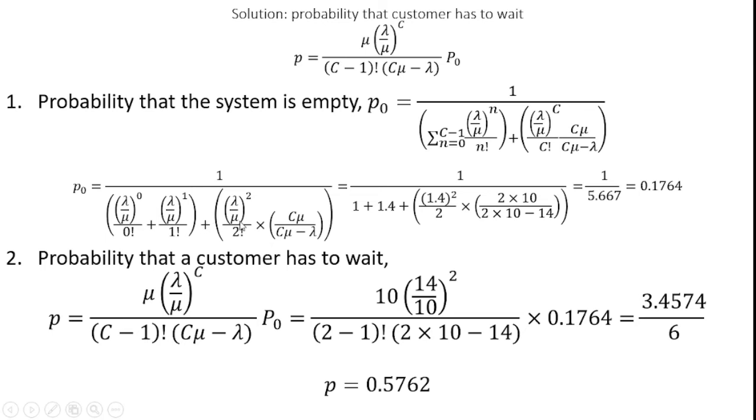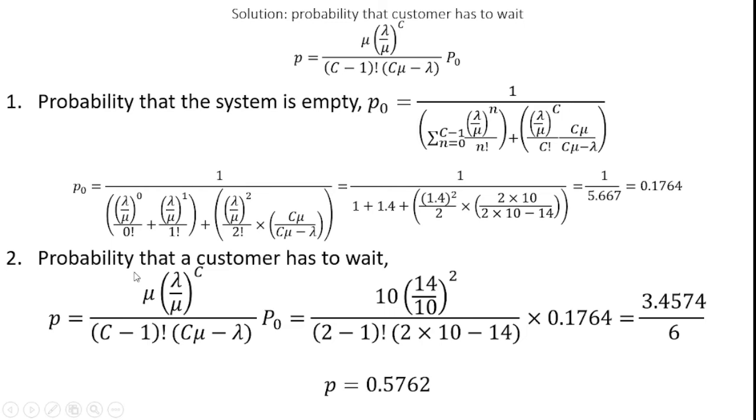After that I can substitute the other values. Here C, the number of service stations, is 2, so lambda by mu power 2 divided by 2 factorial into C value, which I already know, 2 into mu is 10, divided by 2 into 10 minus 14. Likewise, from this I can get 1 divided by 5.667 is equal to 0.1764. So the probability that the system is empty is equal to 0.1764.